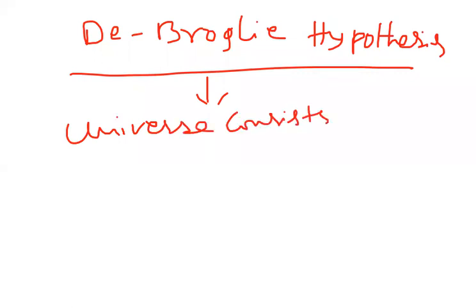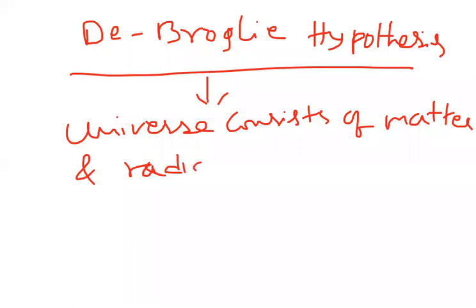Only two things: one is matter, another one is radiation. Matter and radiation only. So matter and radiation is what we have in the universe.